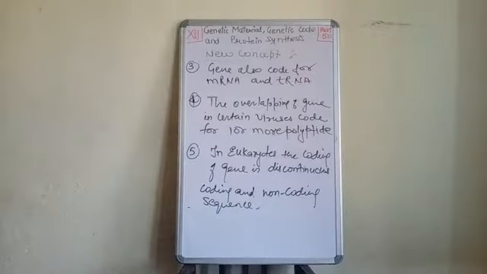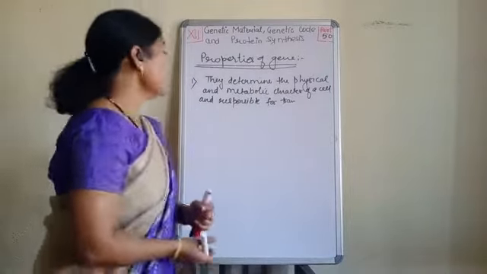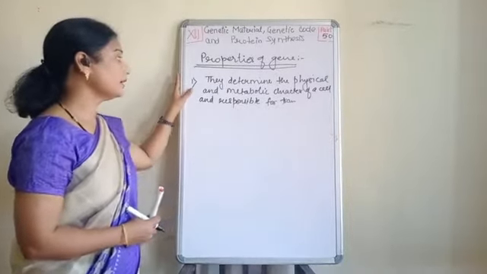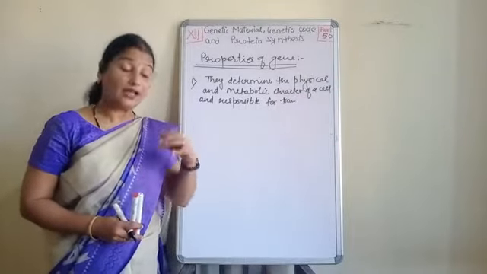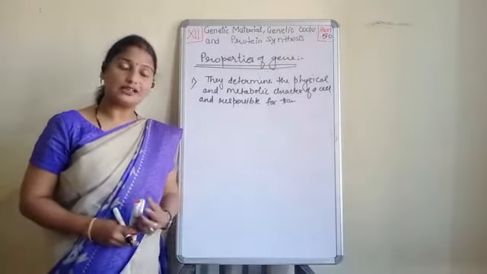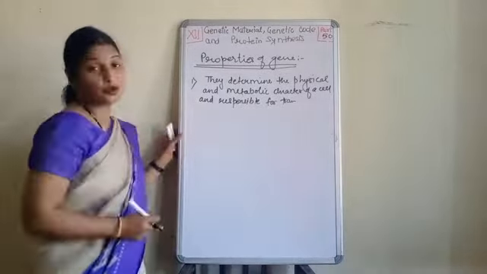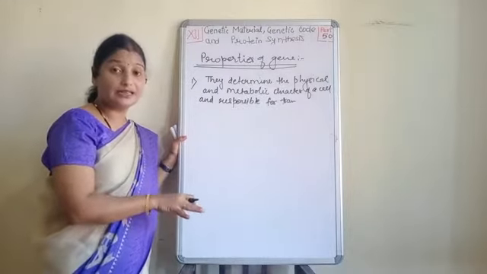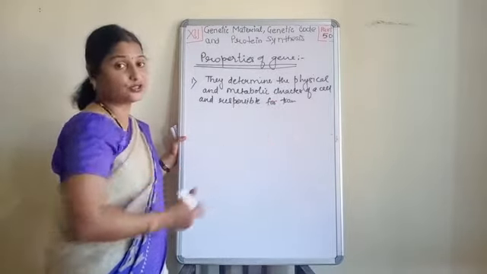Now see, the properties of the gene. Point number 1: they determine the physical and metabolic function of the cell, and these functions, these characters, transmit from one generation to the other generation. So this is the first property, that is, genes control the function of the cell, and this is only transmitted from one generation to the another generation.